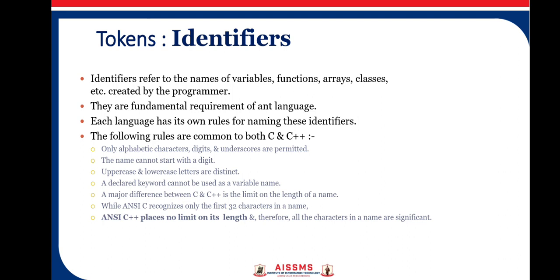A major difference between C and C++ is the limit on the length of a name. In C programming, only the first 32 characters are stored as a name. But in ANSI C++, there is no limit on length and therefore all the characters in names are significant.